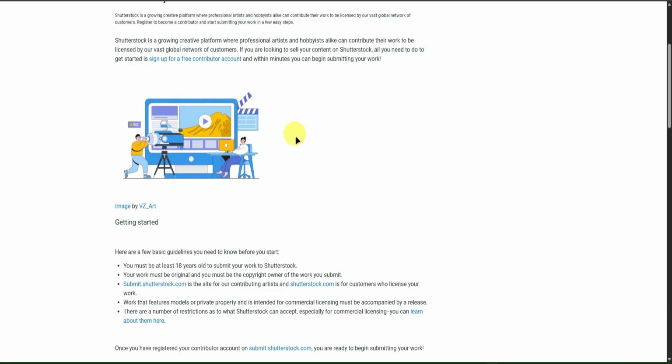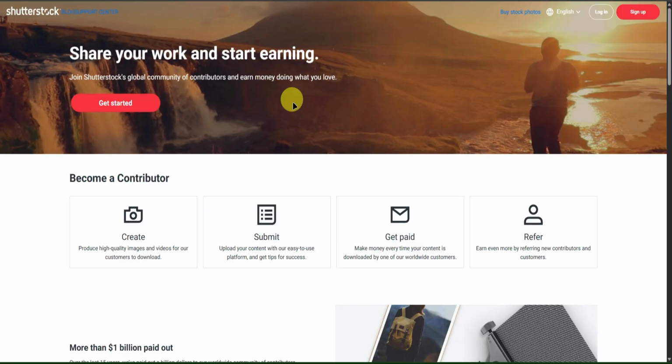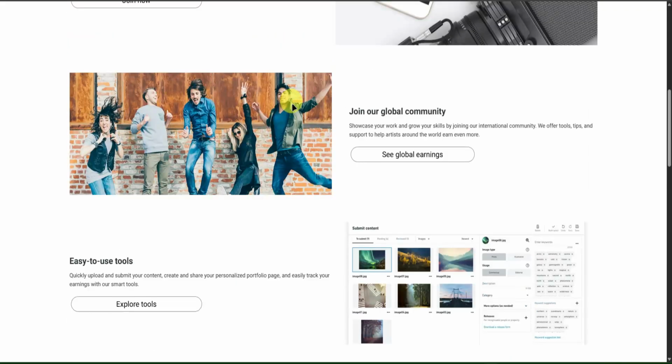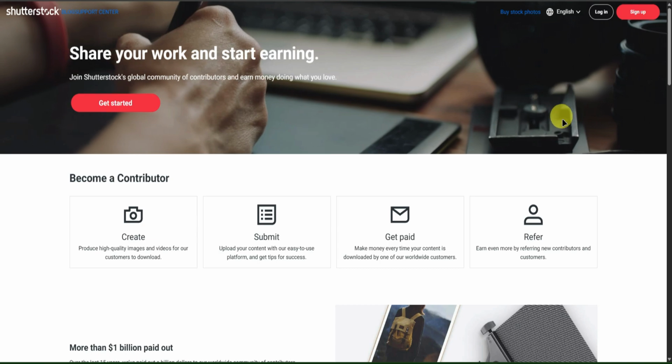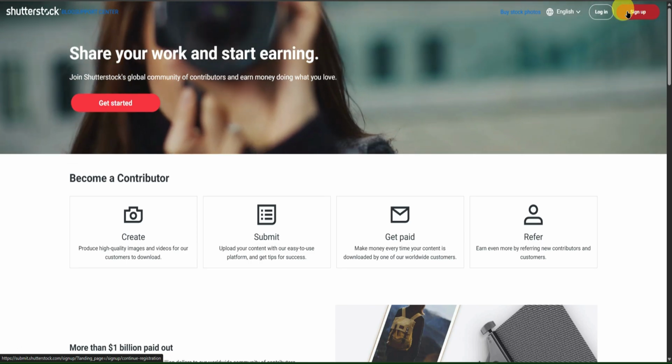So without further ado, let us begin. Let's just go to this website right here, which is submit.shutterstock.com. This is the website where we will be submitting our own content so that people can download them and so that we can also license them. The first thing that we're going to do is to simply sign up. So let's sign up right here on the top right.